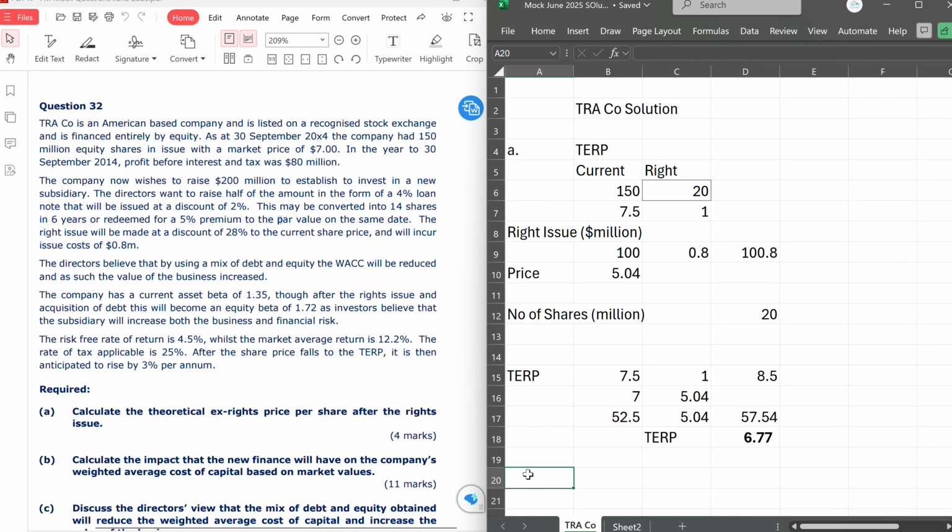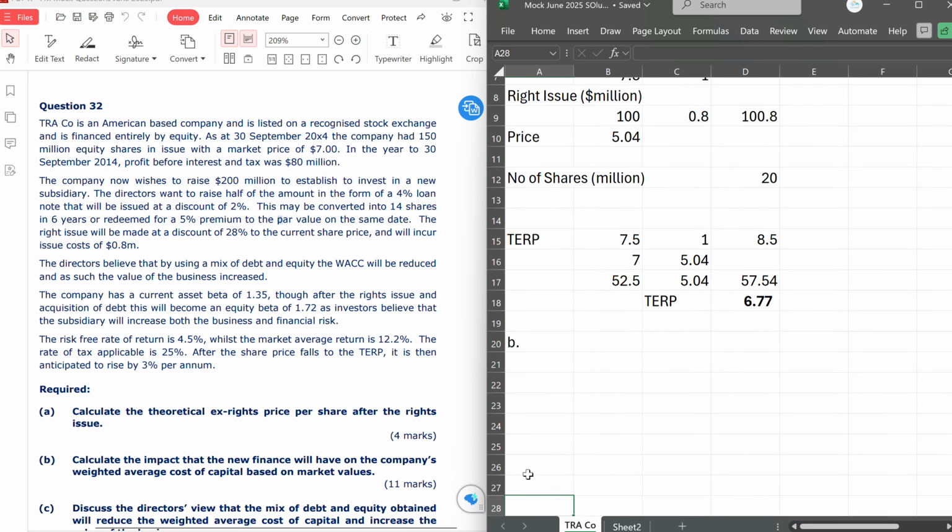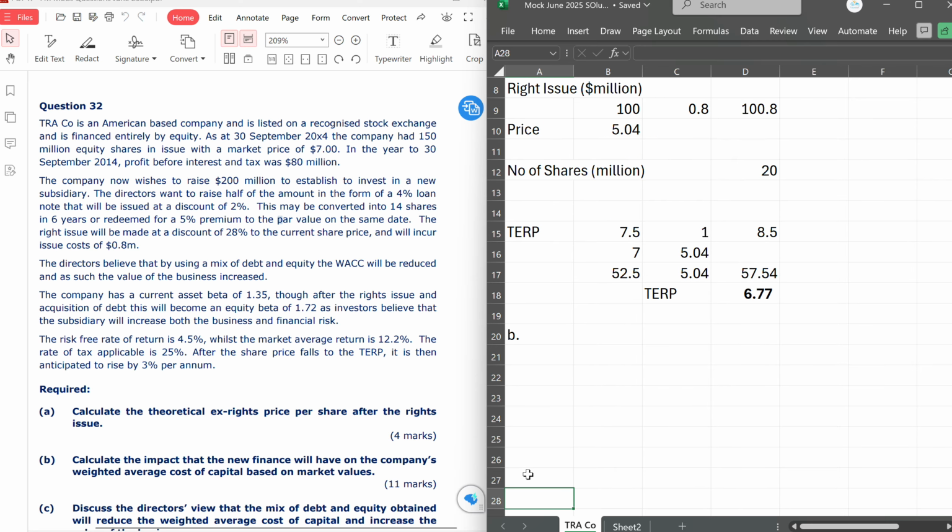Now we can look at the B part of the question. The B part wants us to determine the impact of the new finance on the WACC. For us to talk about the impact, the first thing we need to know is the current WACC. When we know the current WACC, then we'll calculate the new WACC, then we can discuss the impact.